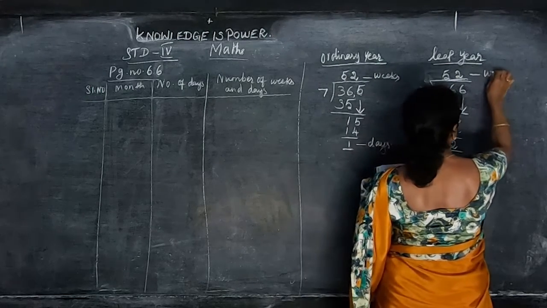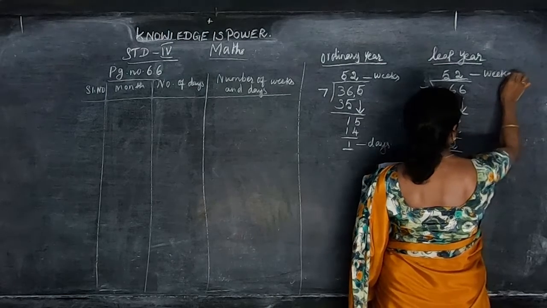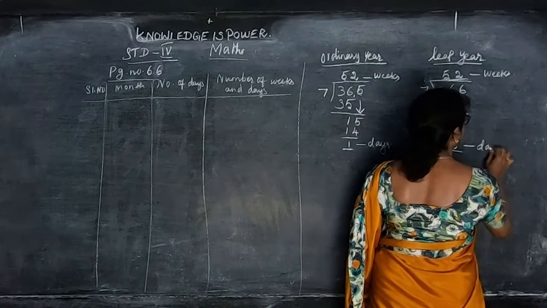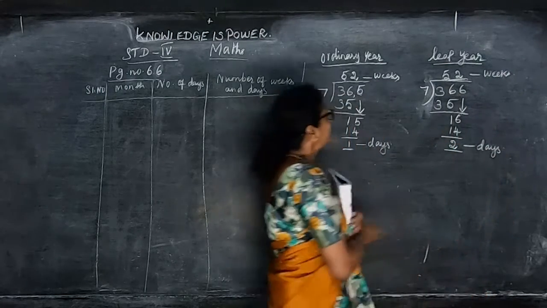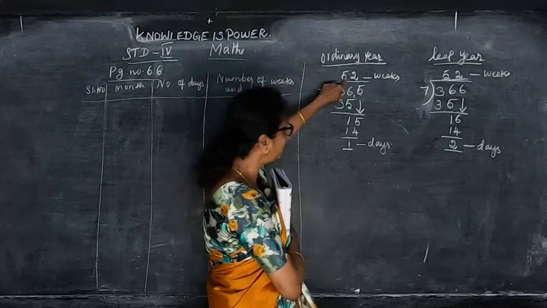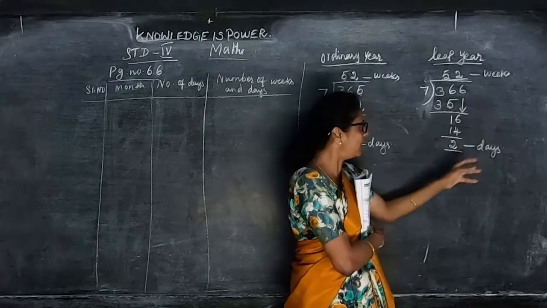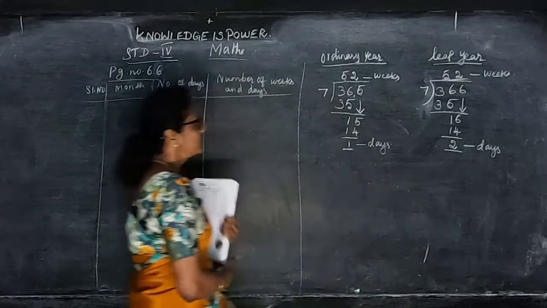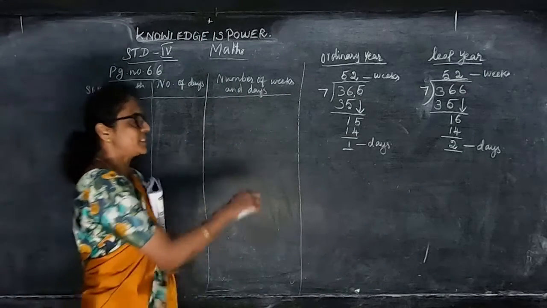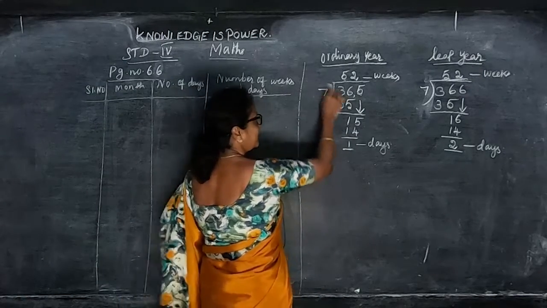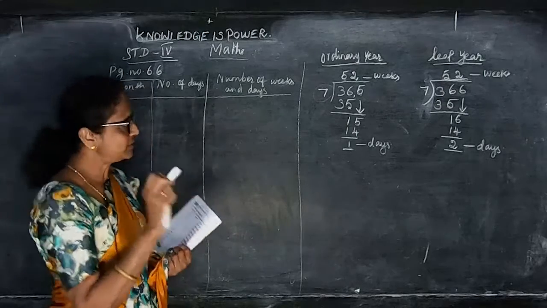So the same 52 weeks but the remainder is 2 days. We divide by 7 because there are 7 days in a week.